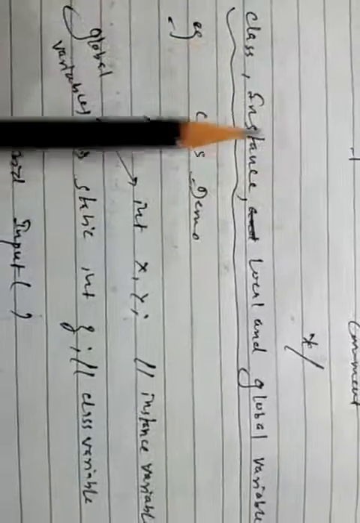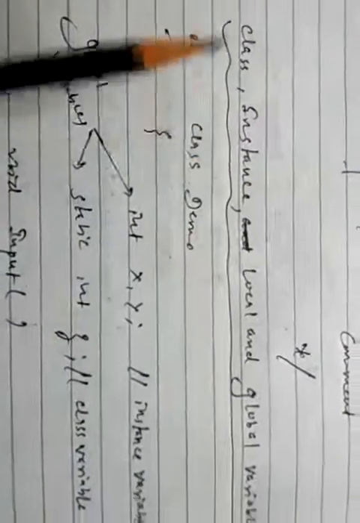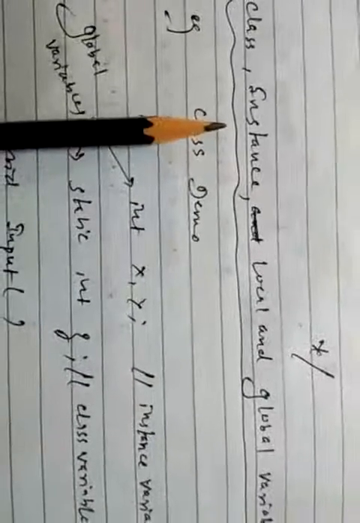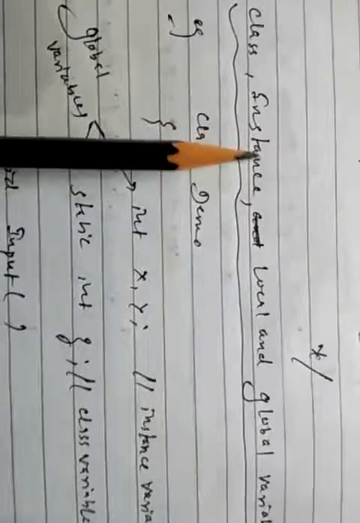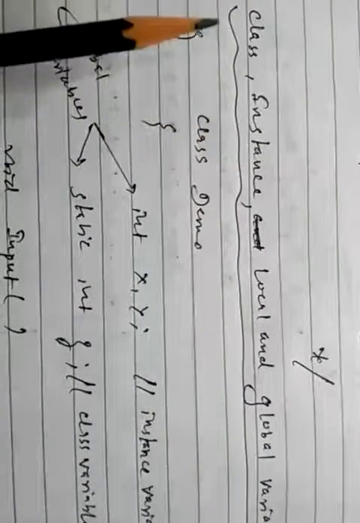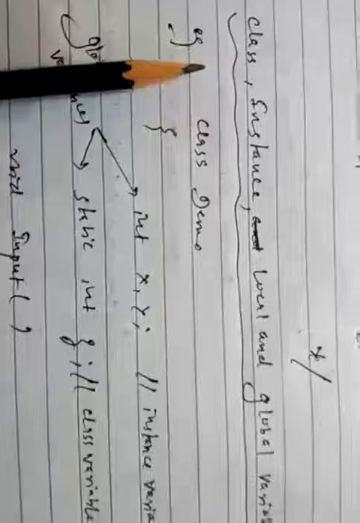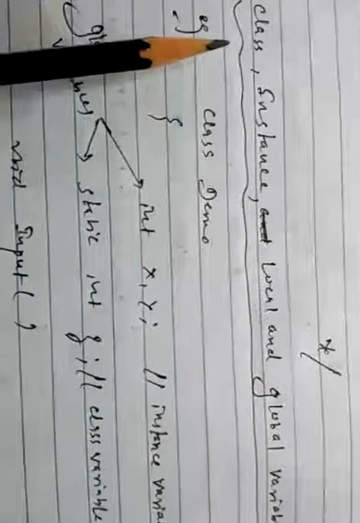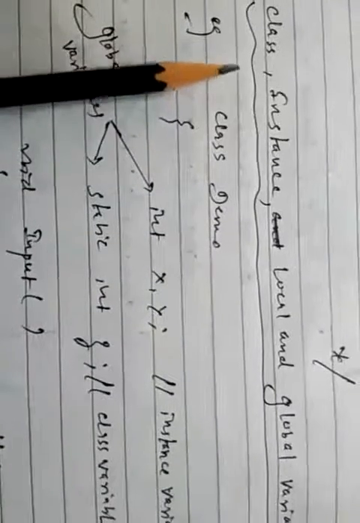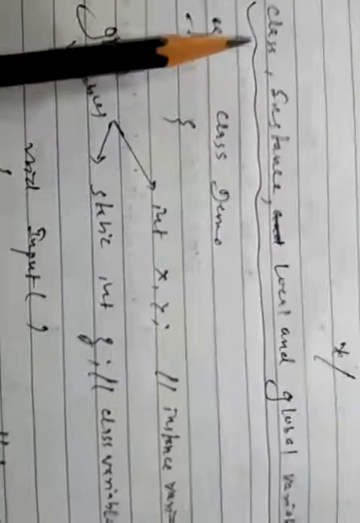The major difference between an instance variable and a class variable: an individual copy is generated for every object in the case of instance variables, whereas in the case of a class variable only one copy is generated, and each object will share that copy. Class and instance variables are both global variables. Now see the example for a better understanding.